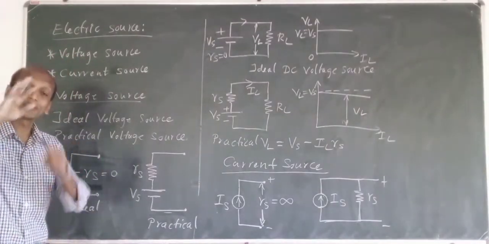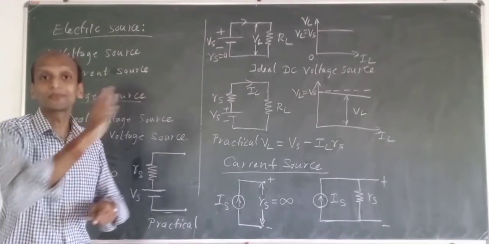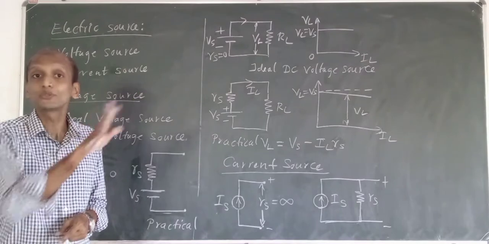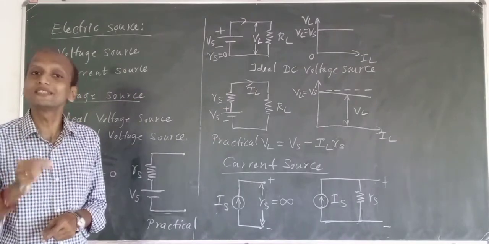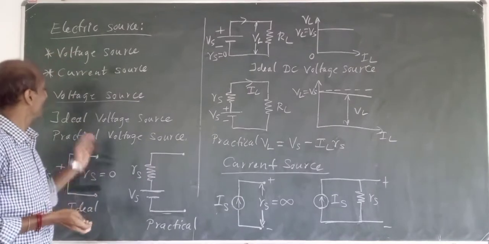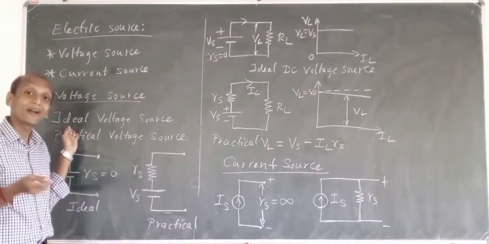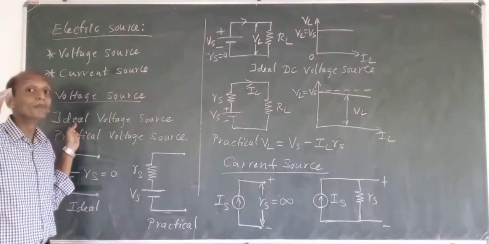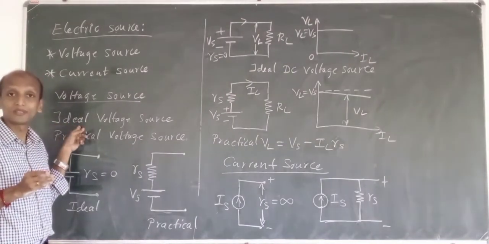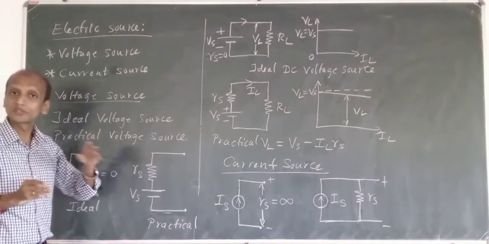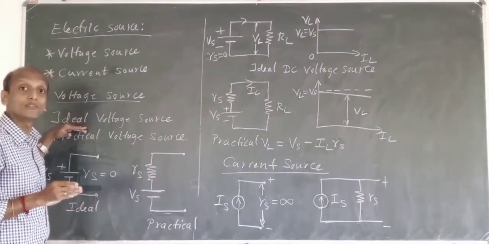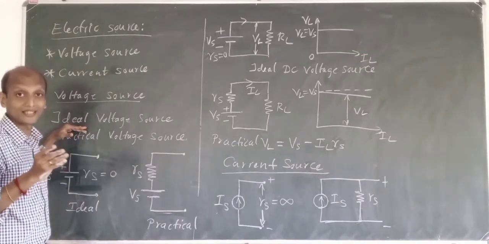Okay, so ideal is something imaginary. It should be something like this, something like this. Practically it won't be so. Something will be changing a little bit. That thing is called ideal thing. Ideal is an imaginary thing which is a perfect thing, and practically this is not possible. So ideal voltage source is not possible practically. It is a theoretical view, we can say an imaginary thing.